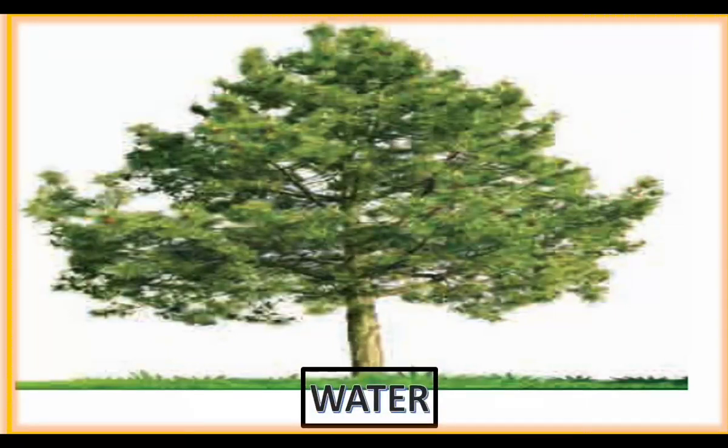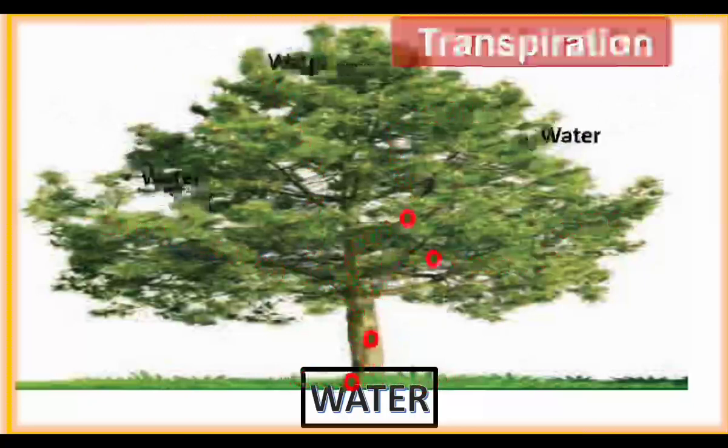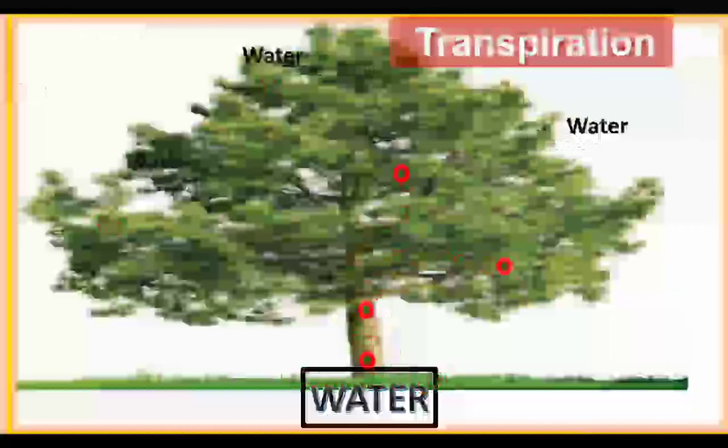Plants absorb water from the soil. From the root, the water is transported through xylem to all the plant parts. Plants use the absorbed water for photosynthesis and other activities. Plants use only a small amount of water. The remaining water is lost through the aerial parts. This is called transpiration.